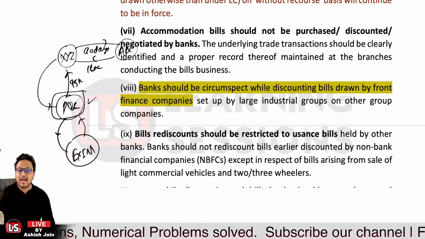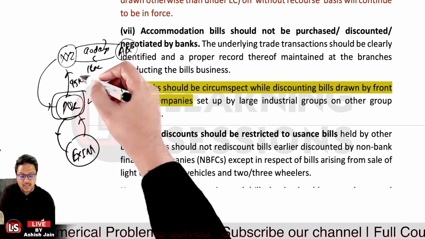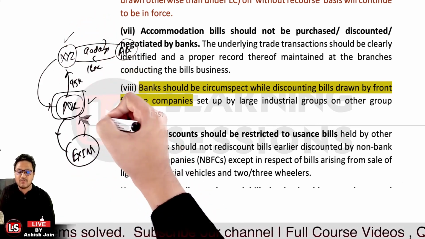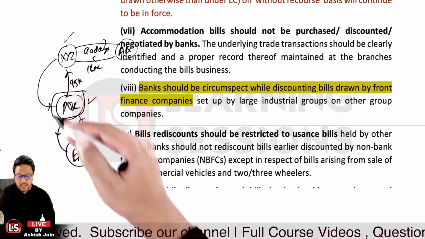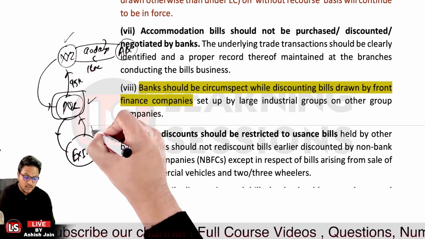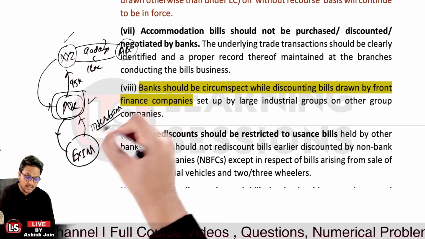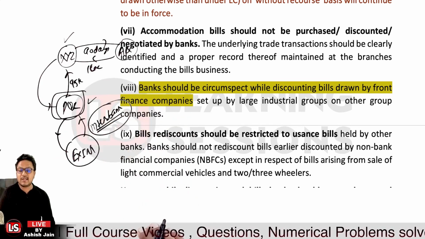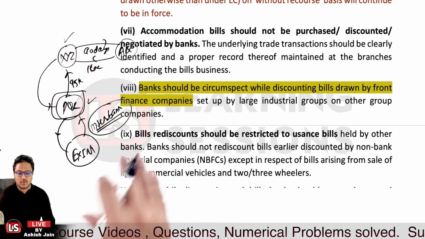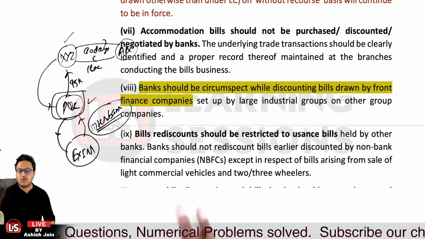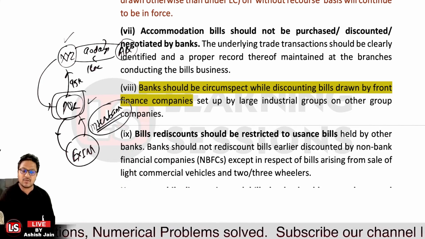That is the first benefit. The second one is that the exposure is no longer related to the borrower. Previously, when they discounted the bill, the exposure of the bank was related to the borrower. But now the exposure is related to interbank borrowings or interbank lending. So the interbank exposure is now quite lesser. That is also an additional benefit to PQR in case they need to maintain capital adequacy. So that's the benefit.